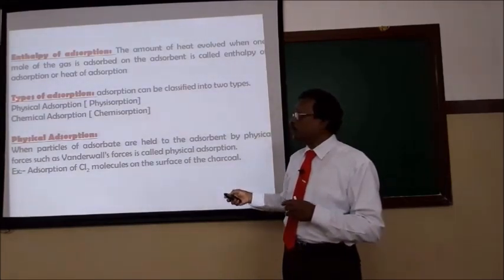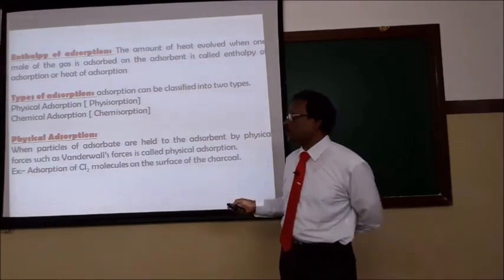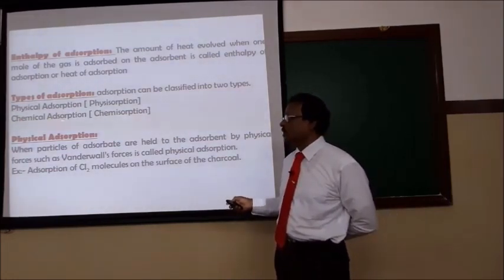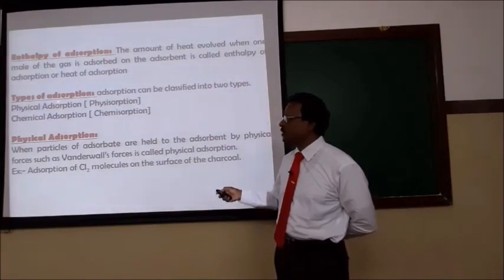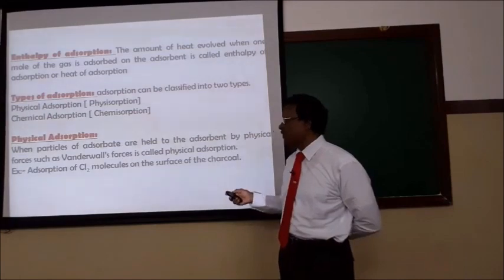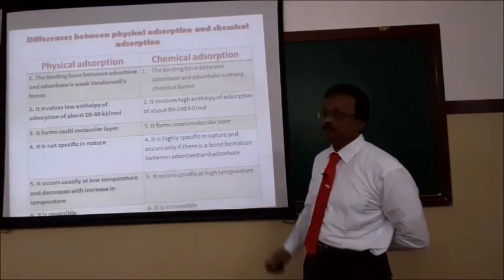Then I will come to the types of adsorption. Adsorption is classified into 2 types: physical adsorption and chemical adsorption. Physical adsorption is called physisorption, and chemical adsorption is called chemisorption. What are the differences between physical adsorption and chemical adsorption? It is a very important concept to know, so I will discuss the differences.